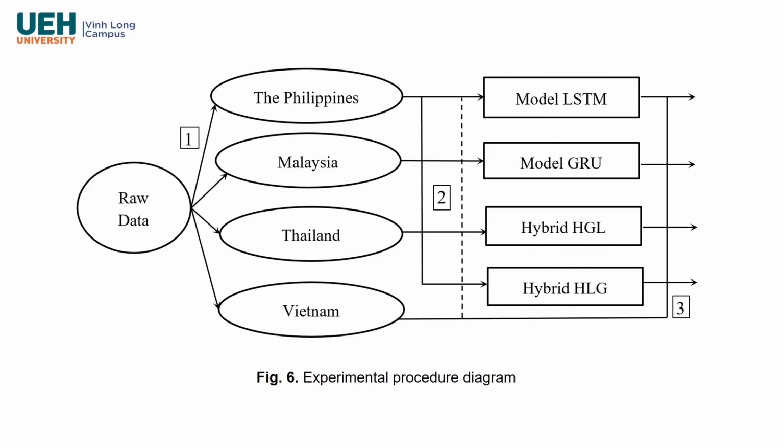The experimental procedure has 3 steps. The first step is normalizing and extracting data from each country to make learning datasets. The second step is computing, training, and validating models. We use data in Vietnam for the validation tasks, which is indicated by the dashed line in Figure 6. The third step is forecasting with input data from Vietnam by each model.